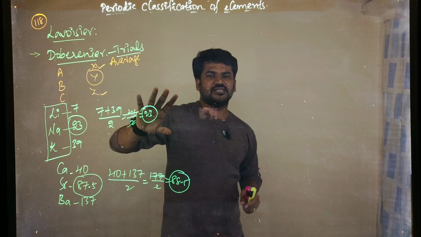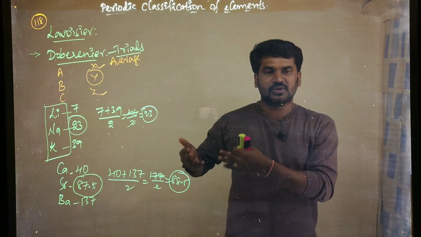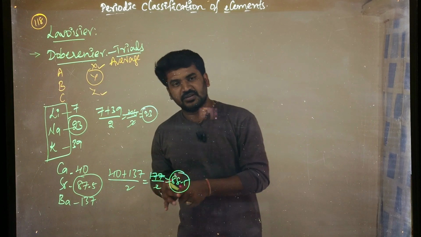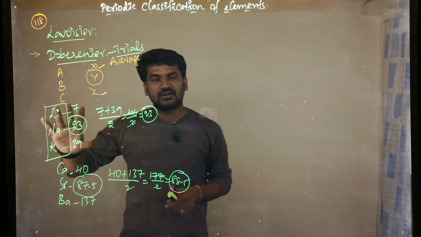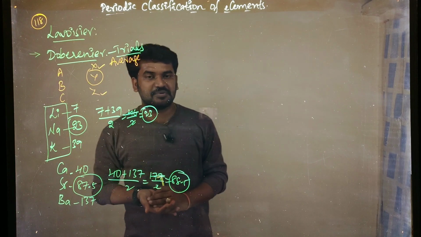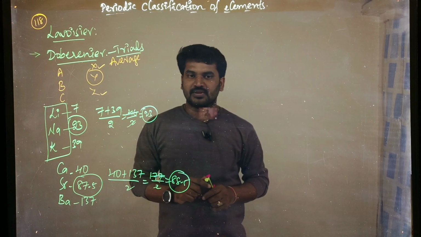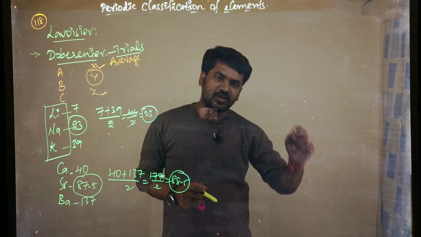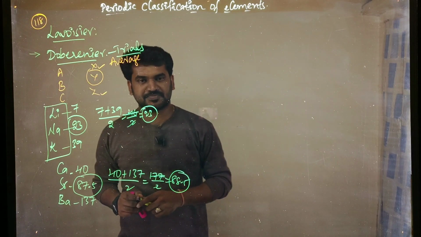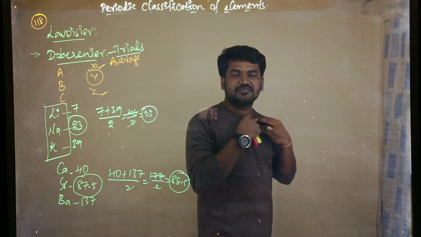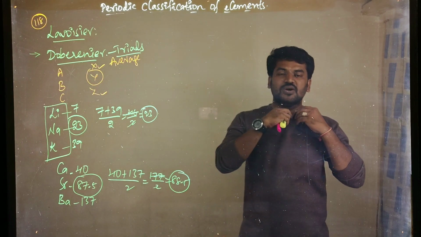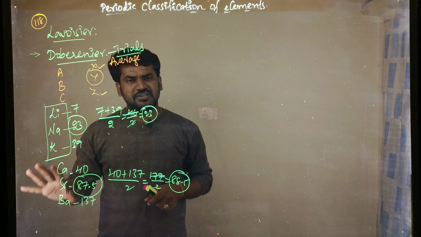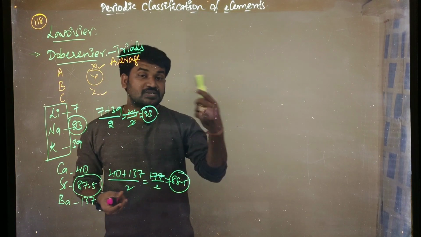But this classification has some defects. It is not approved or not accepted. Why? Because it has some defects. What defects? It is not giving the exact atomic mass of the middle element. That is the first thing. The second thing is that it is not suitable for elements having very low atomic mass and very high atomic mass. It does not give exact values for them. So it has some defects, so it has failed. Then next, what happens?